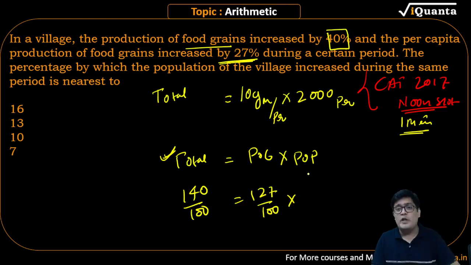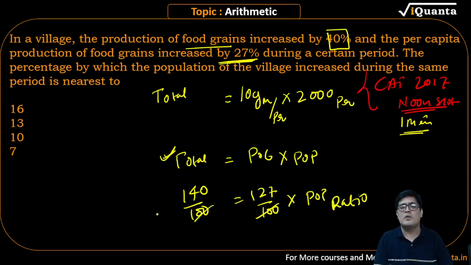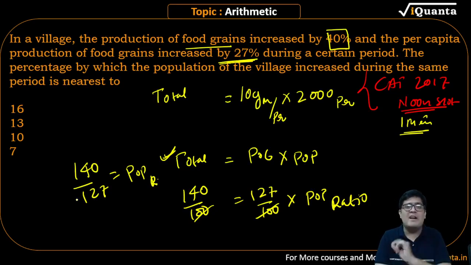Now listen to this. What you will have is the population ratio. Not population, population ratio. This is gone, this is gone. So what you have is 140 upon 127. This is the population ratio. On 127, how much extra is there? There is 13 on 127. 13 is extra on 127. That is roughly 10%.